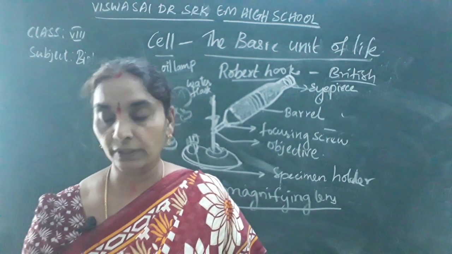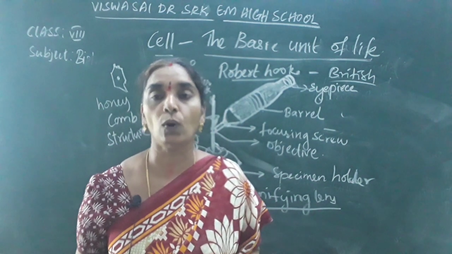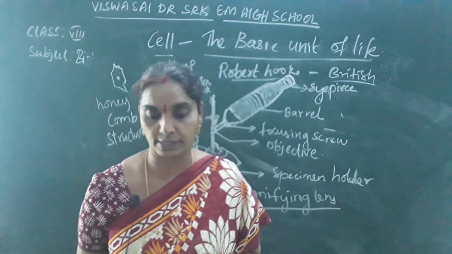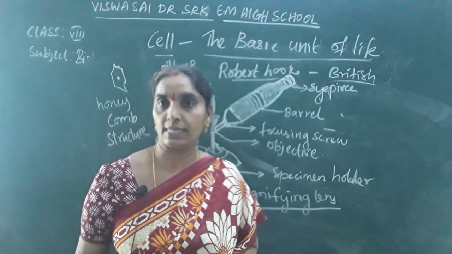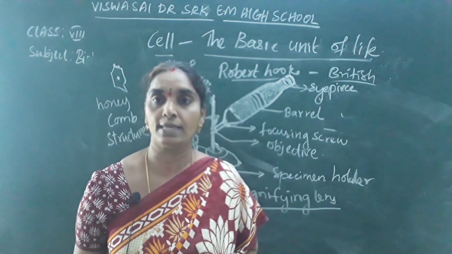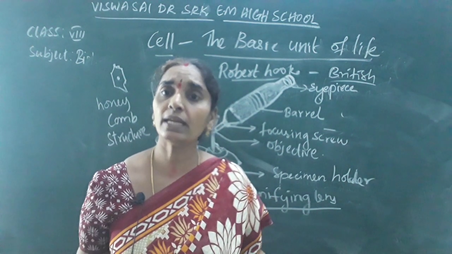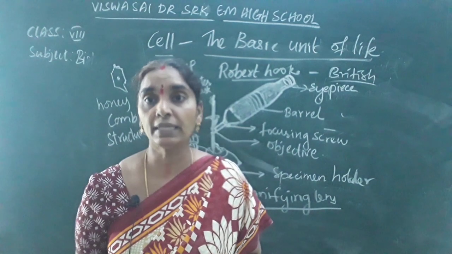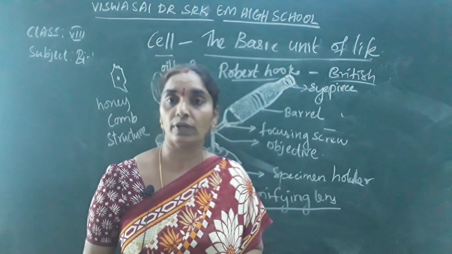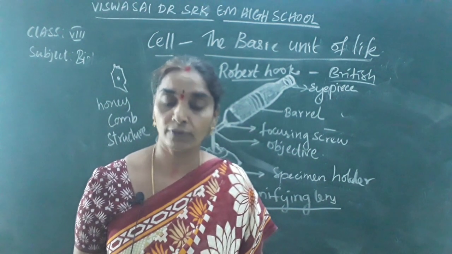So it is the biological unit of all living organisms. Since they replicate themselves independently, they are known as the building blocks of life. Replicate means they increase.